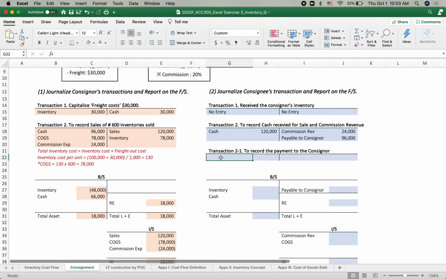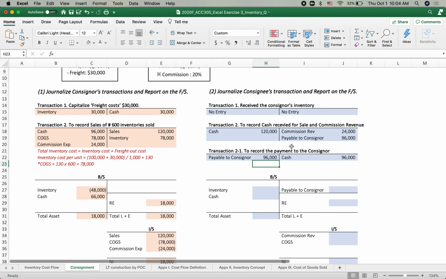When the consignee paid this $96,000 to the consignor, now cash out from the consignee 96,000, and then we can take this out. We can remove the payable because the consignee paid it out. So $96,000. Okay.